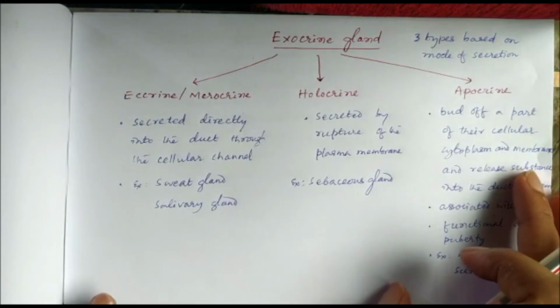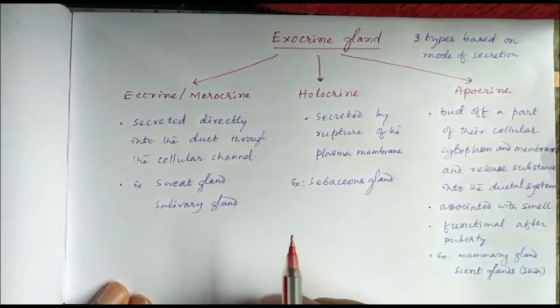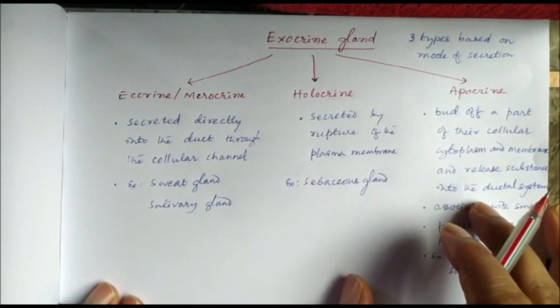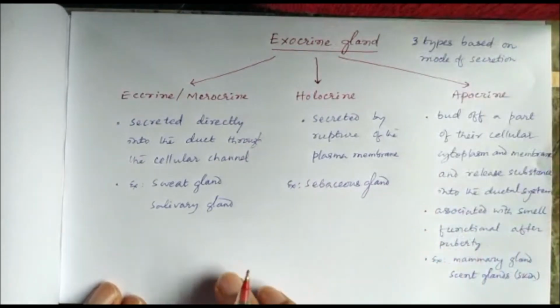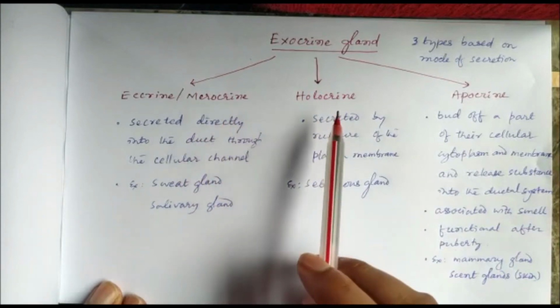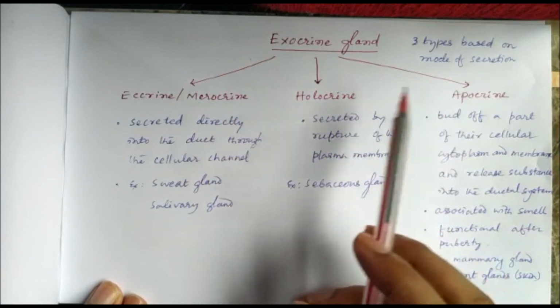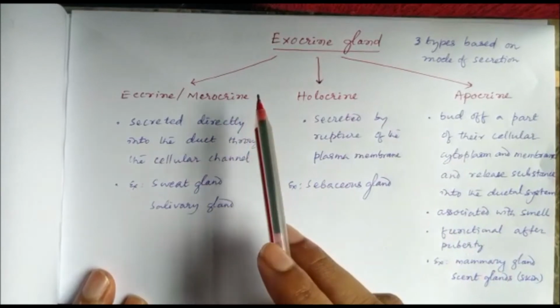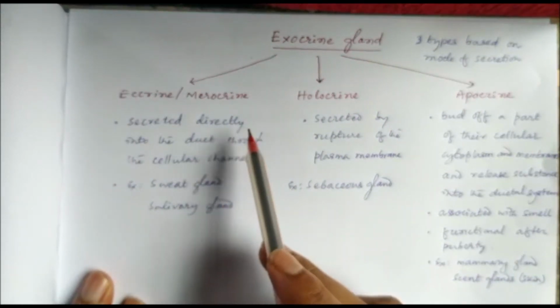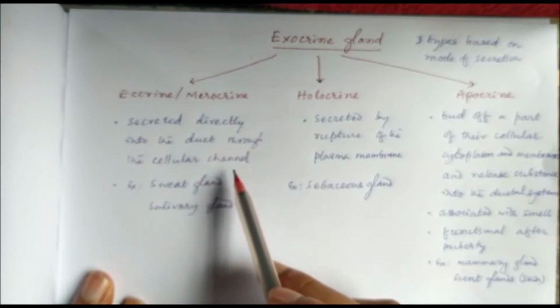Types of exocrine gland: there can be three types of exocrine glands based on the mode of secretion: eccrine or merocrine, holocrine and apocrine. Merocrine is when the secretions are secreted directly into the duct through a cellular channel.